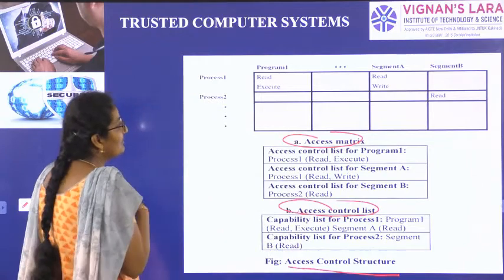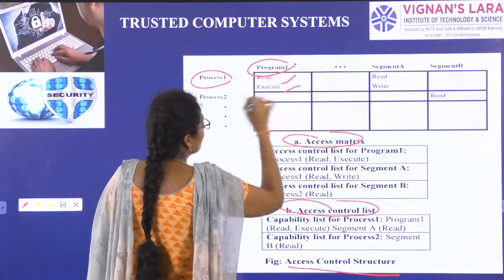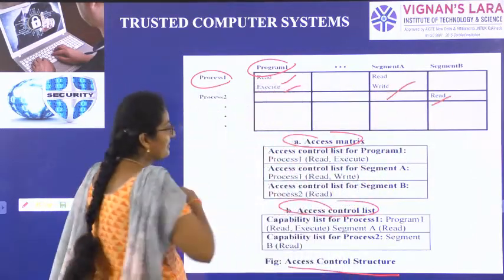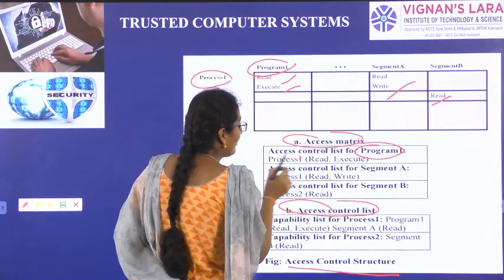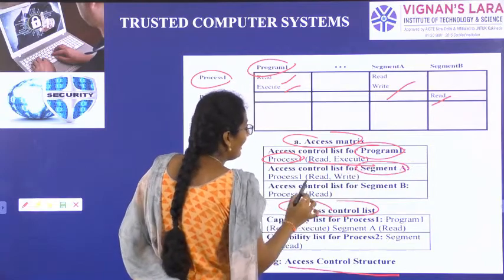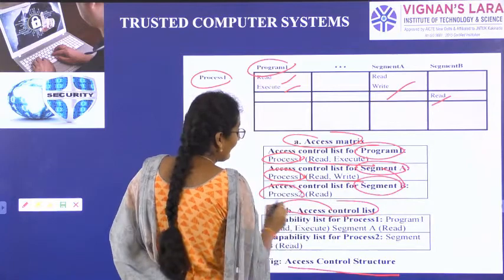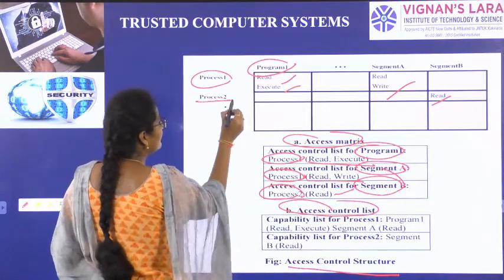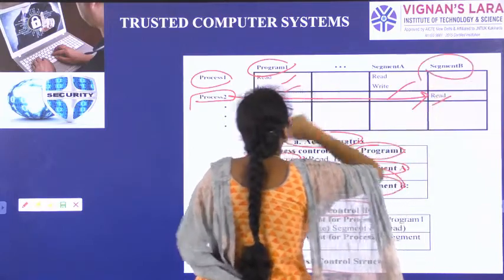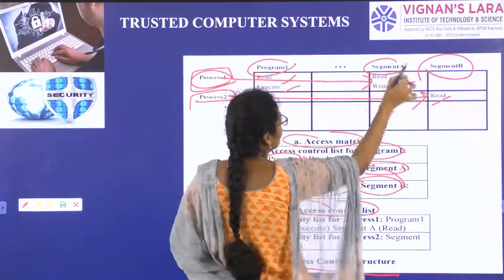From where did we get that? We have to create a matrix based on processes, programs and the permissions given. We can give read, write and execute permissions. As per the table, for program 1 in process 1 we have read and execute permission. In segment A we have read and write permission for process 1. In segment B we have read permission for process 2.